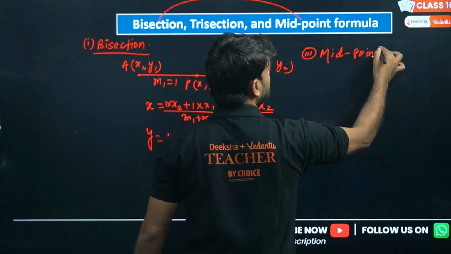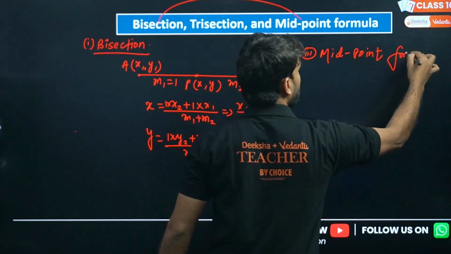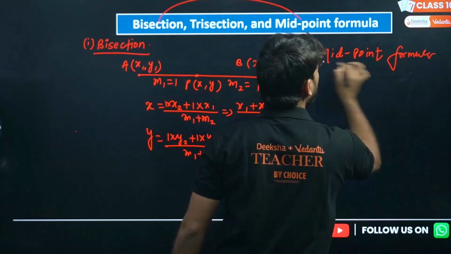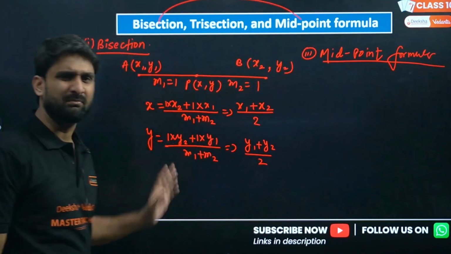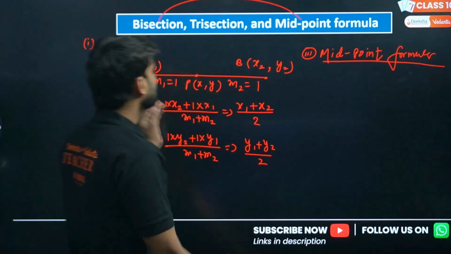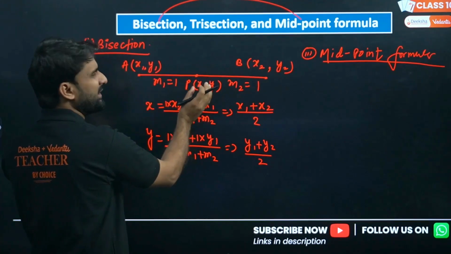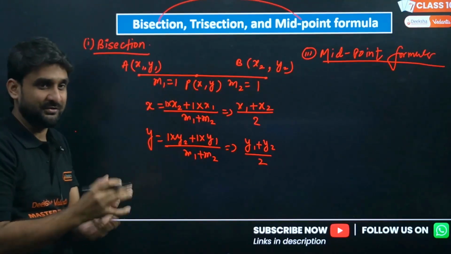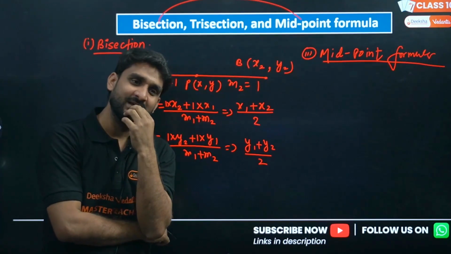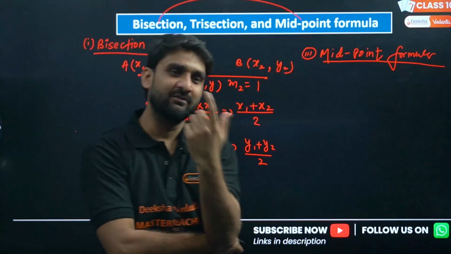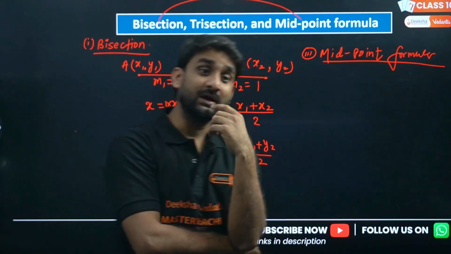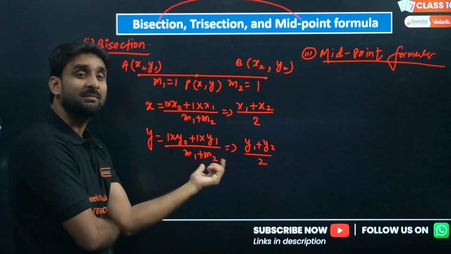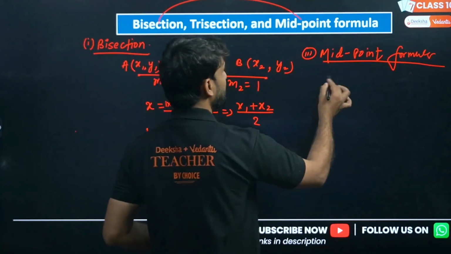My dear lovely kids, the midpoint formula is nothing special, it is the same. There is a line joining two points, and there is a coordinate P which is at the midpoint. Being at the midpoint indicates that the ratio is 1:1, m1 will be 1, m2 will be 1. So again the situation remains the same.